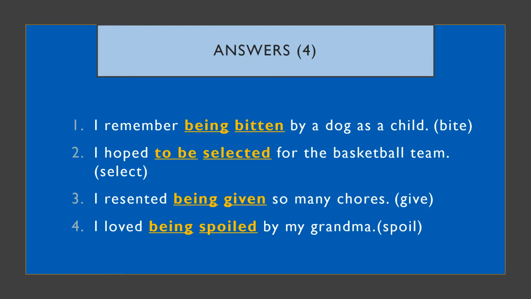Okay, so how did you go with that? As you can see, to remember takes the ing. So I remember being bitten. To hope takes the infinitive. So hope to be selected. Resent again takes the ing. So resent being given. And love as well takes the ing. So love being spoiled. If you use love with would, so for example, I would love, then you can use it with the infinitive. So I would love to be spoiled by my grandma. But in the past simple, just like this, it would need to be with ing.